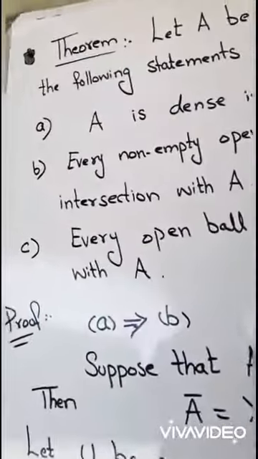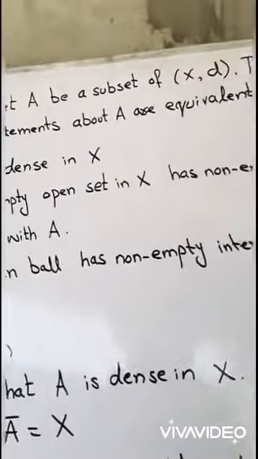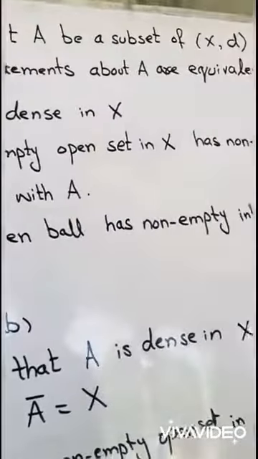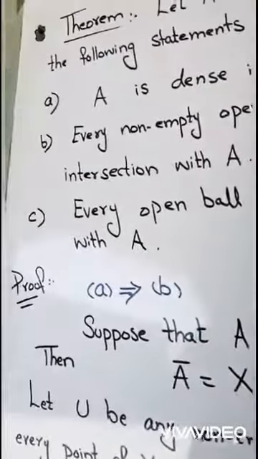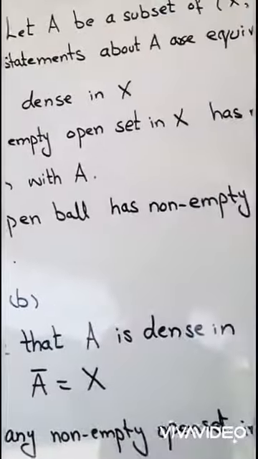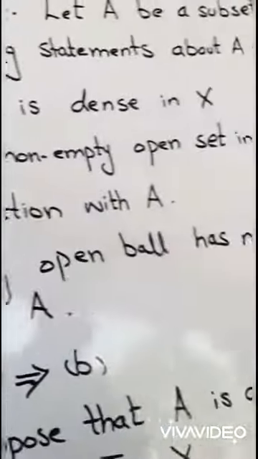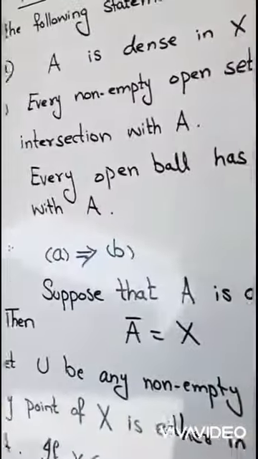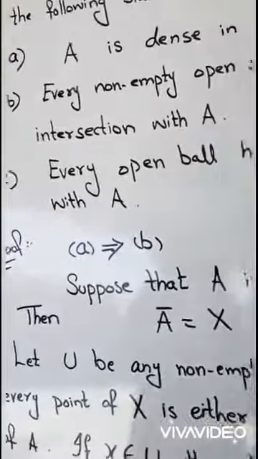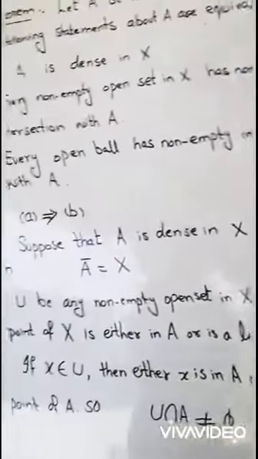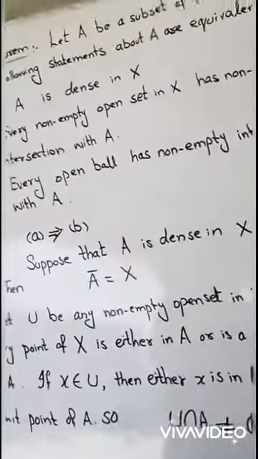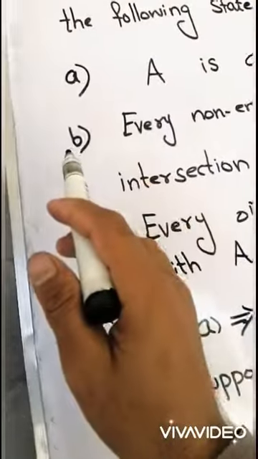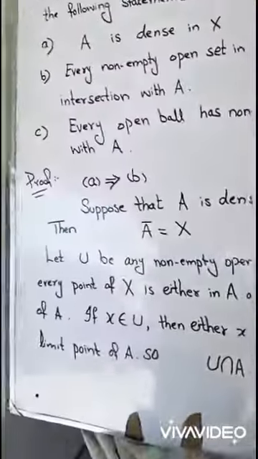Let's start our next theorem: let A be a subset of X. Then the following statements about A are equivalent. Number 1, A is dense in X. Number 2, every non-empty open set in X has a non-empty intersection with A. And number 3, every open ball has non-empty intersection with A. To prove this theorem, we have to prove 1 implies 2, 2 implies 3, and 3 implies 1. So let's start its proof.